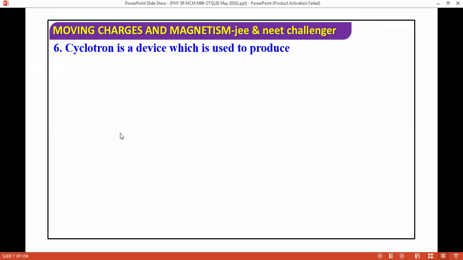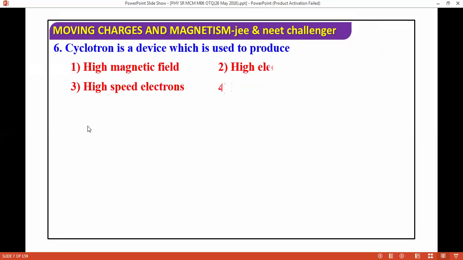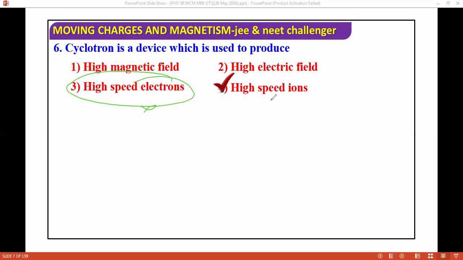Cyclotron is a device which is used to produce high magnetic field, high electric field, high speed electrons, or high speed ions. It's a very easy question. Okay, so high speed ions. Some of the students make the mistake of clicking high speed electrons. That is wrong. Basically, we are using this for positive charge, positive ions. That is high speed ions. Cyclotron is used to produce high speed ions.